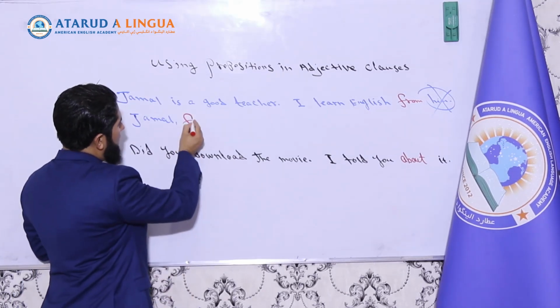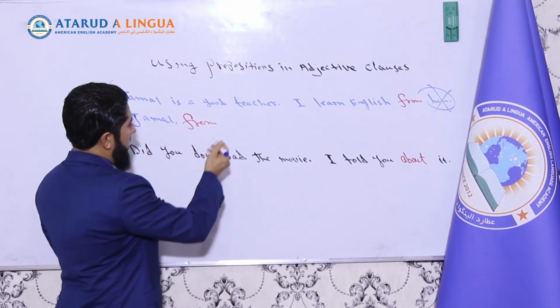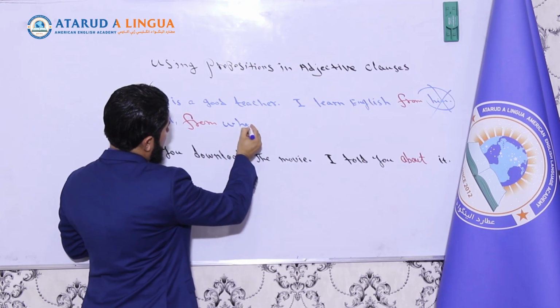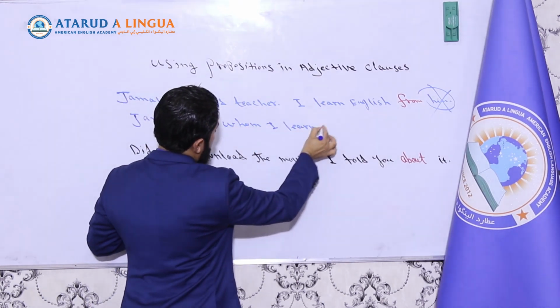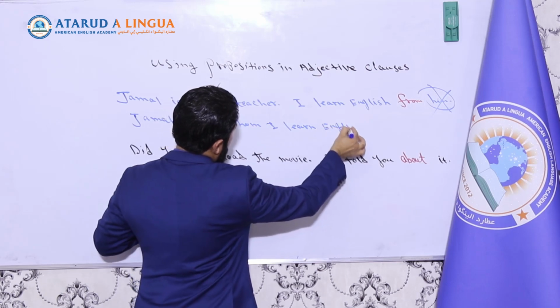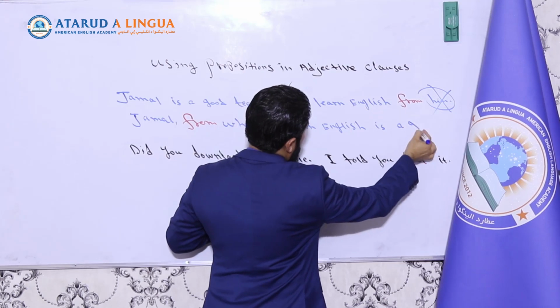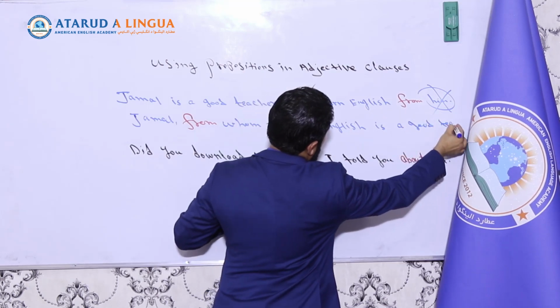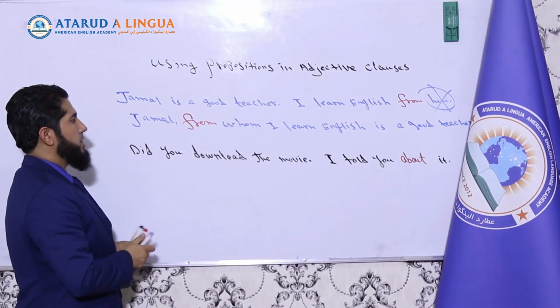So I'm going to use a different color for your preposition. Jamal, from whom I learned English, is a good teacher. Jamal, from whom I learned English, is a good teacher.